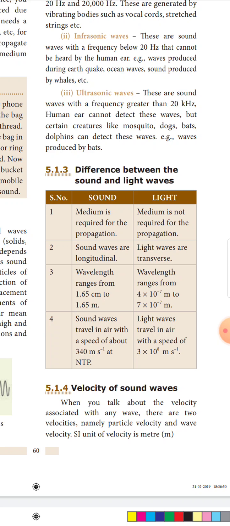The wavelength of sound ranges from 1.65 centimeter to 1.65 meter. The wavelength of light ranges from 4 into 10 power minus 7 meter to 7 into 10 power minus 7 meter.